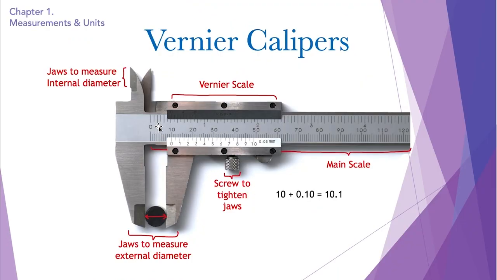Basically, read the main scale just to the left of 0, and then the vernier scale. How do we do that? We find the marking of the vernier scale which is exactly aligned with a marking of the main scale, and then we add the vernier scale reading to the main scale reading to find the answer. This is how we use the vernier calipers.